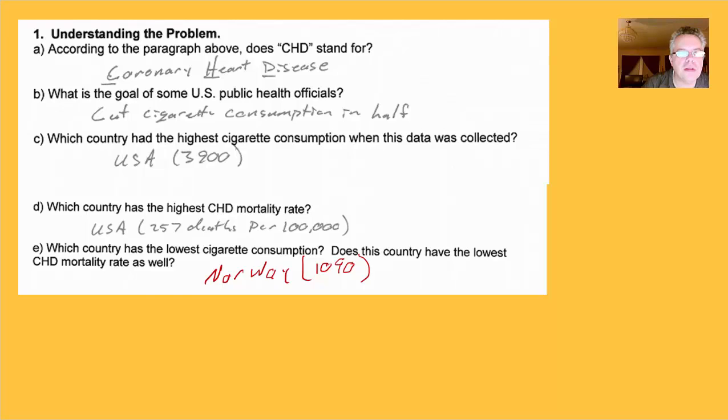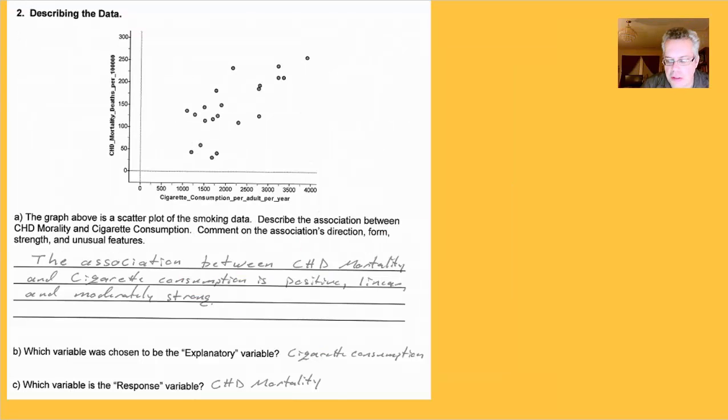Okay, now we're going to start looking at the data. This is question number 2. It says describing the data. The association between CHD mortality and cigarette consumption is positive. It's going up. It's fairly linear and moderately strong.